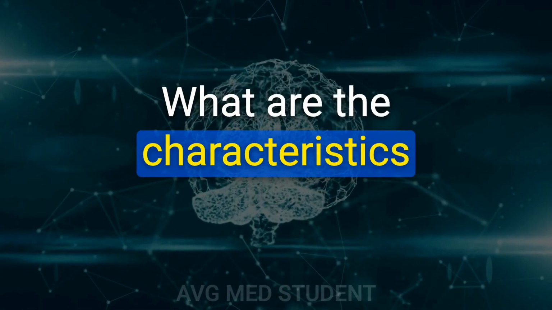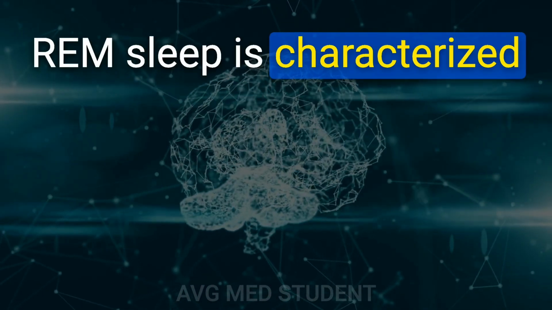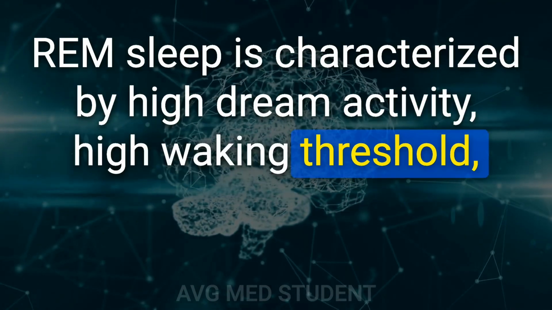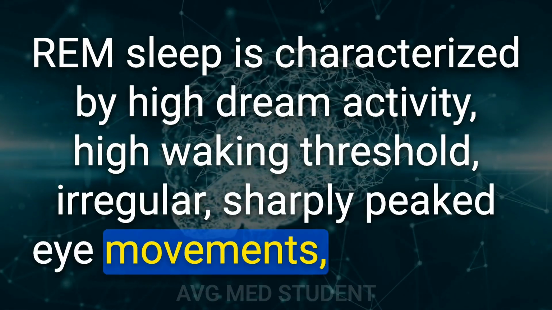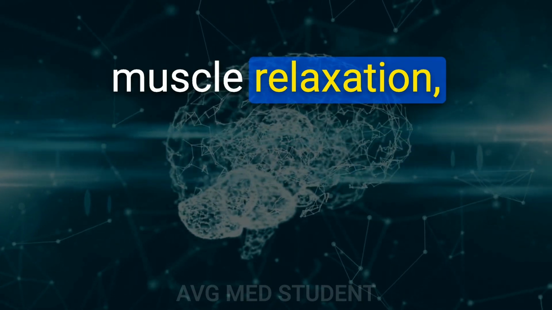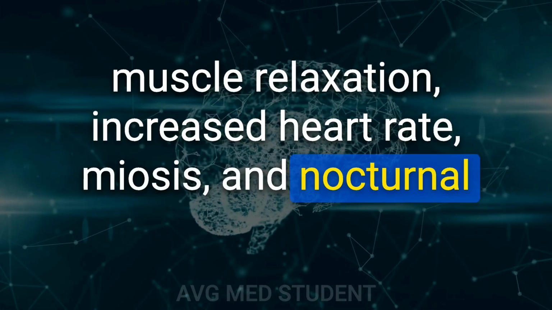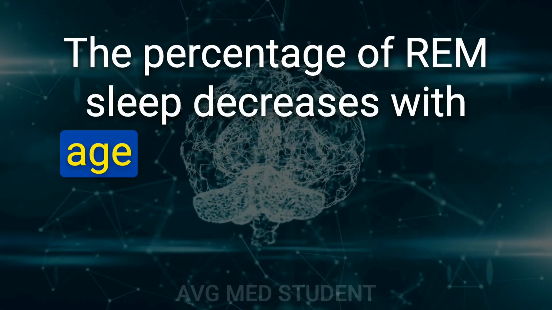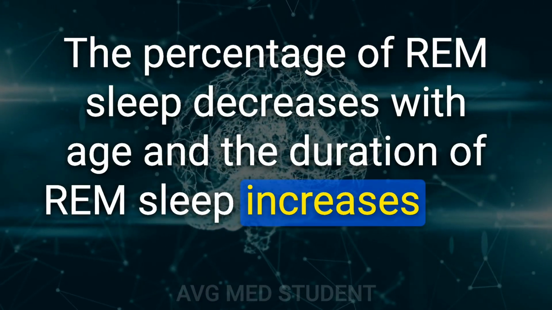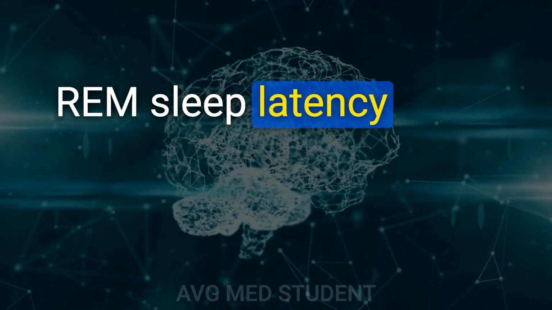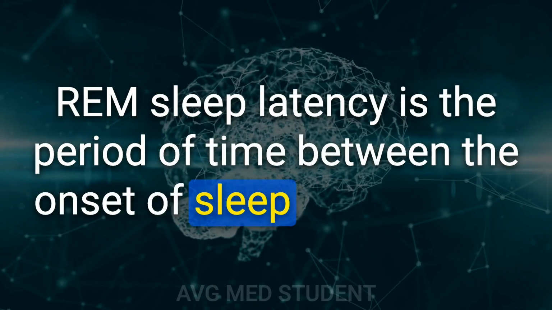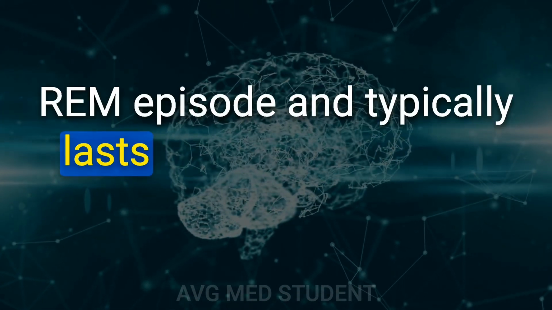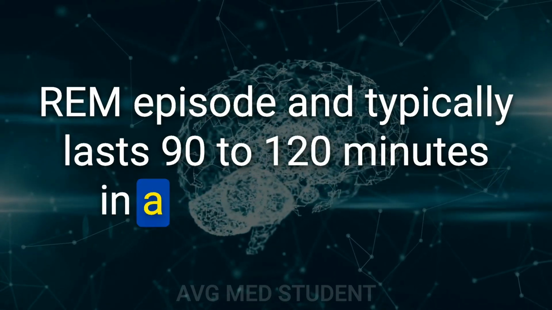What are the characteristics of REM sleep? REM sleep is characterized by high dream activity, high waking threshold, irregular, sharply peaked eye movements, maximum muscle relaxation, increased heart rate, miosis, and nocturnal penile or clitoral tumescence. The percentage of REM sleep decreases with age and the duration of REM sleep increases over the course of the night. REM sleep latency is the period of time between the onset of sleep and the first REM episode and typically lasts 90 to 120 minutes in a healthy person.